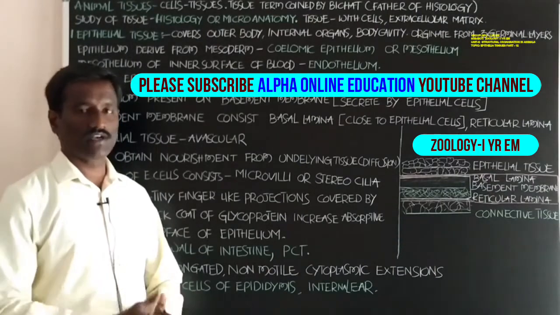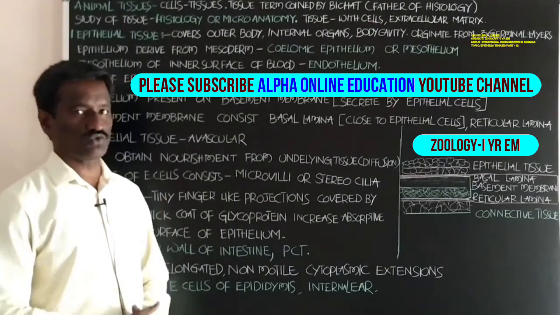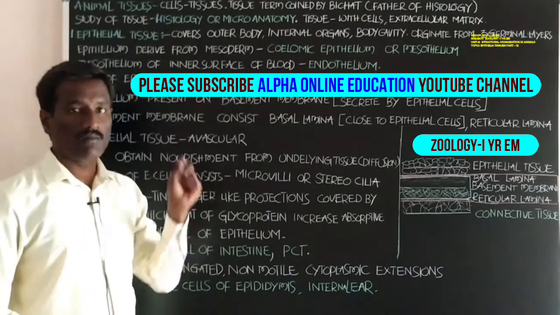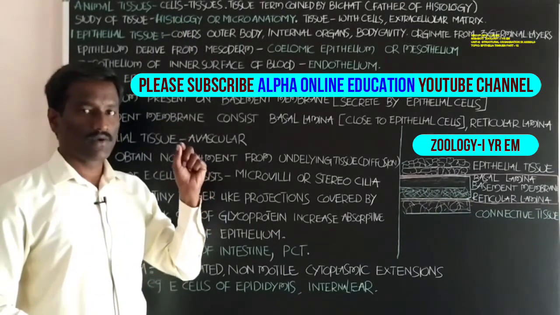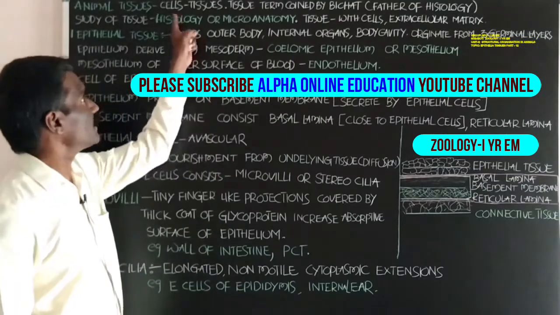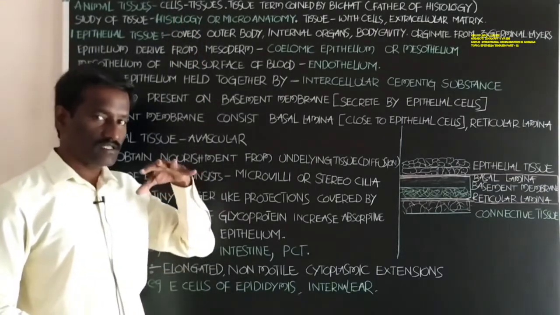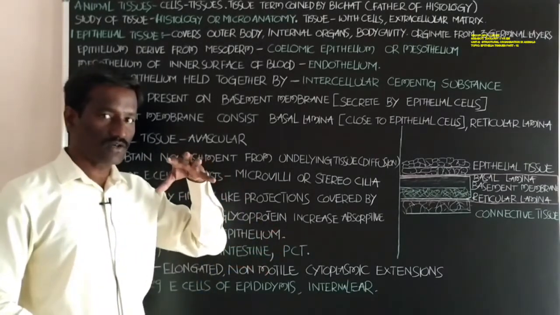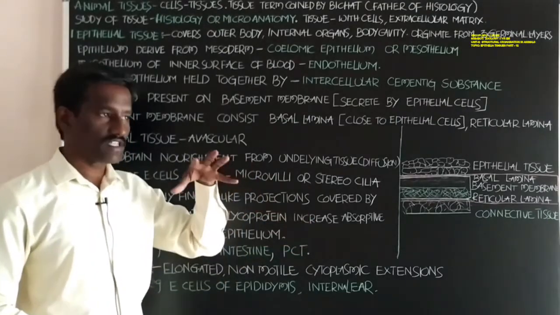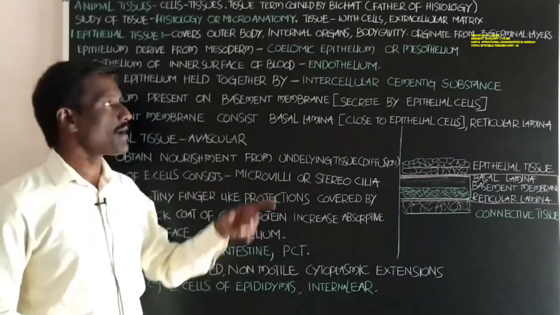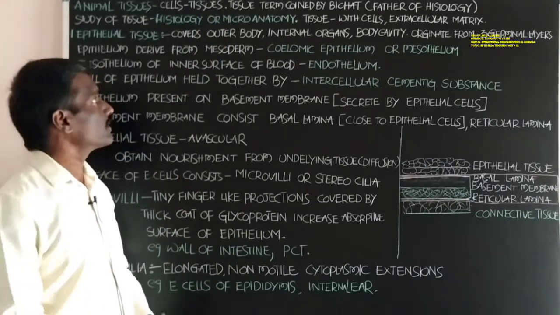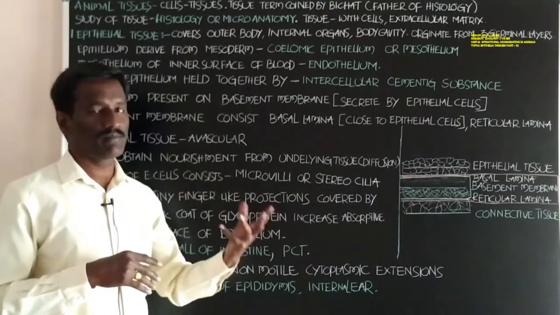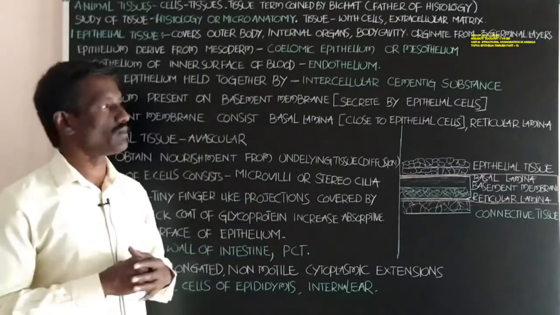Students, now let's go to the next lesson, that is animal tissues. Animal tissue is formed with the union, the combination, of cells. The cells show the same shape, size and function. These cells are united and form the tissues. A tissue has cells having the same shape, size and function.